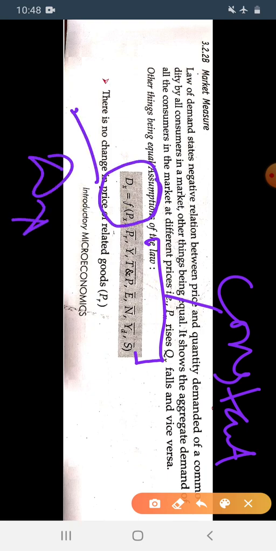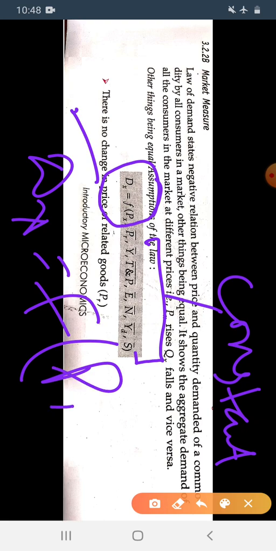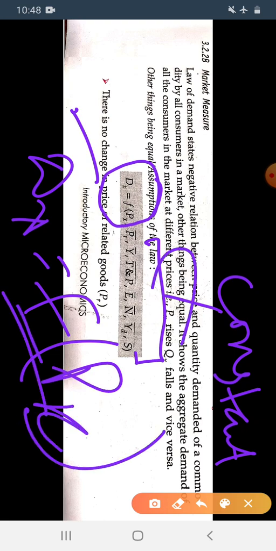In this, the other things remain constant. We have taken all these things constant. We study only these two. Demand is a function of the price of commodity X, and the rest will be constant. So there will be no change in the price of the related good.